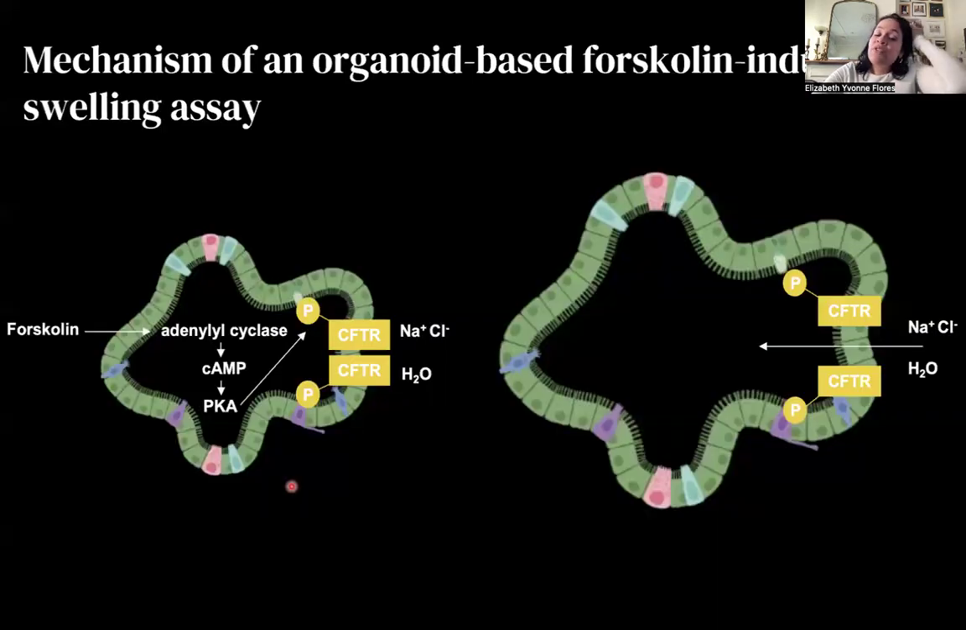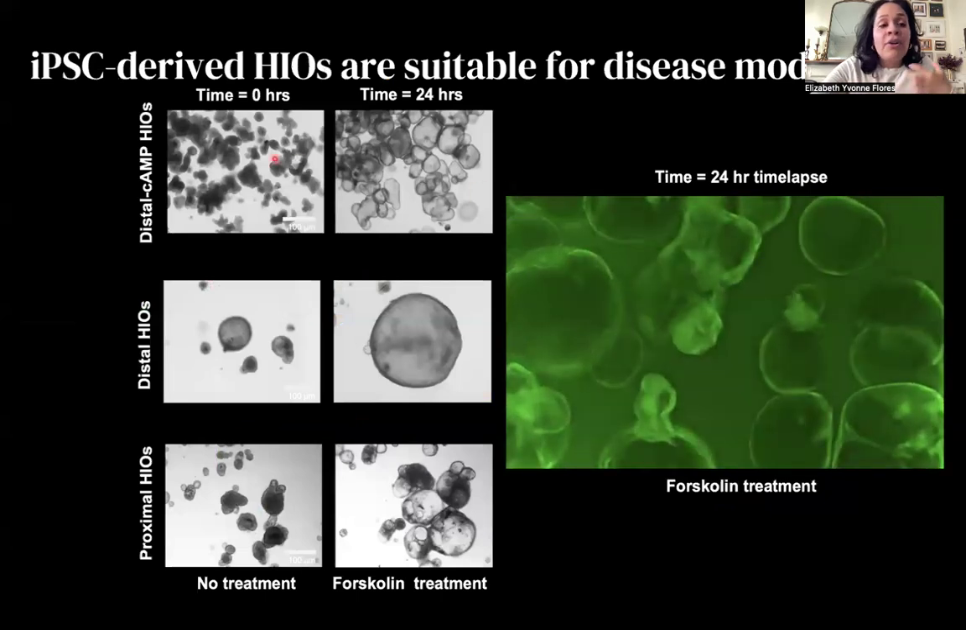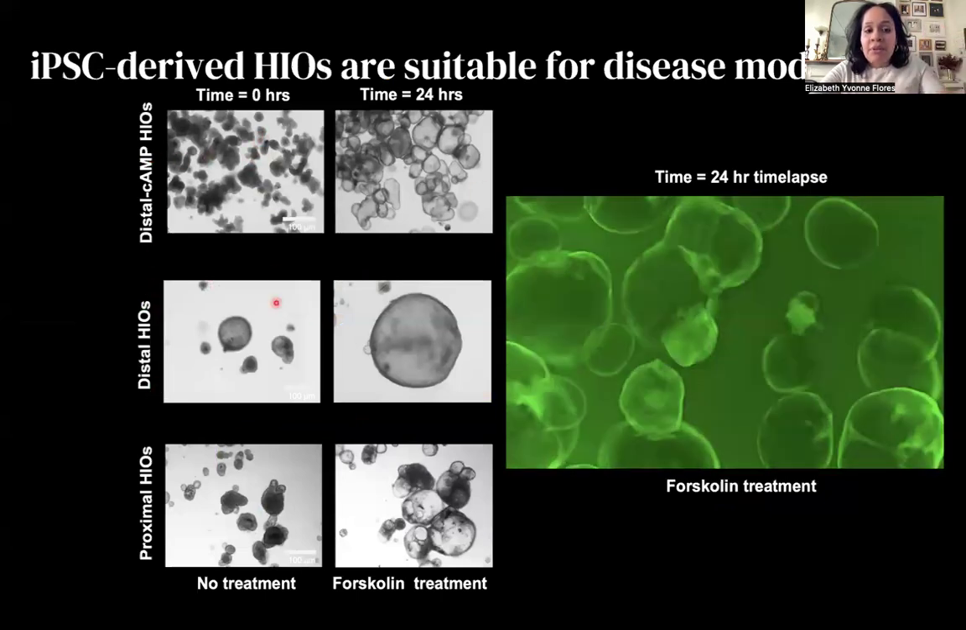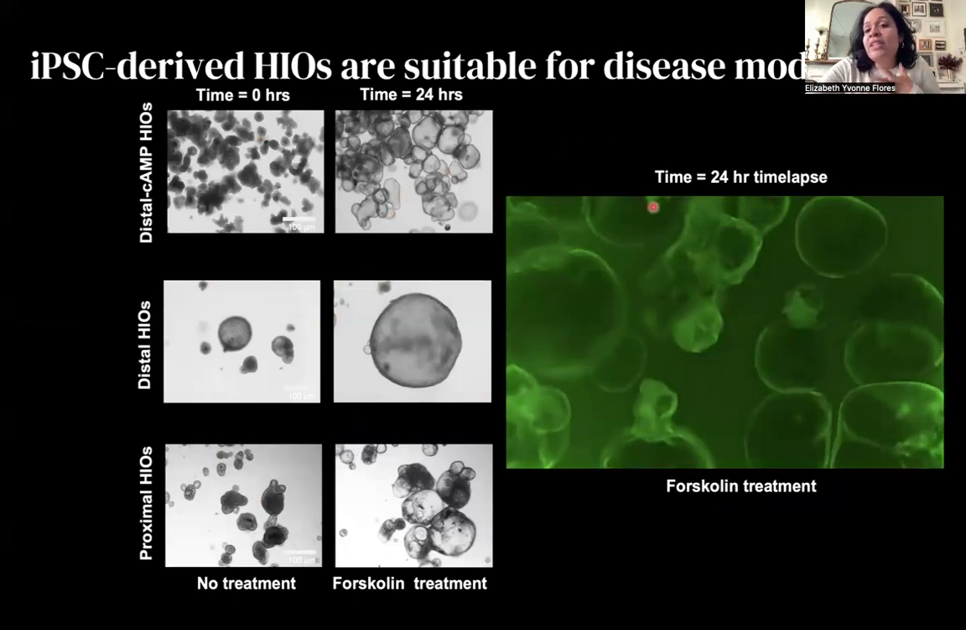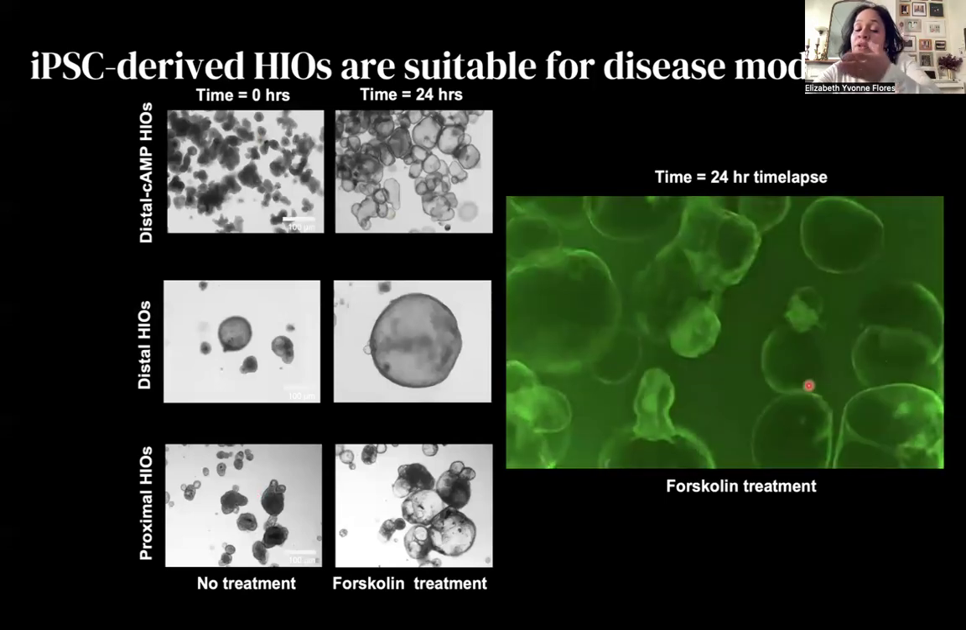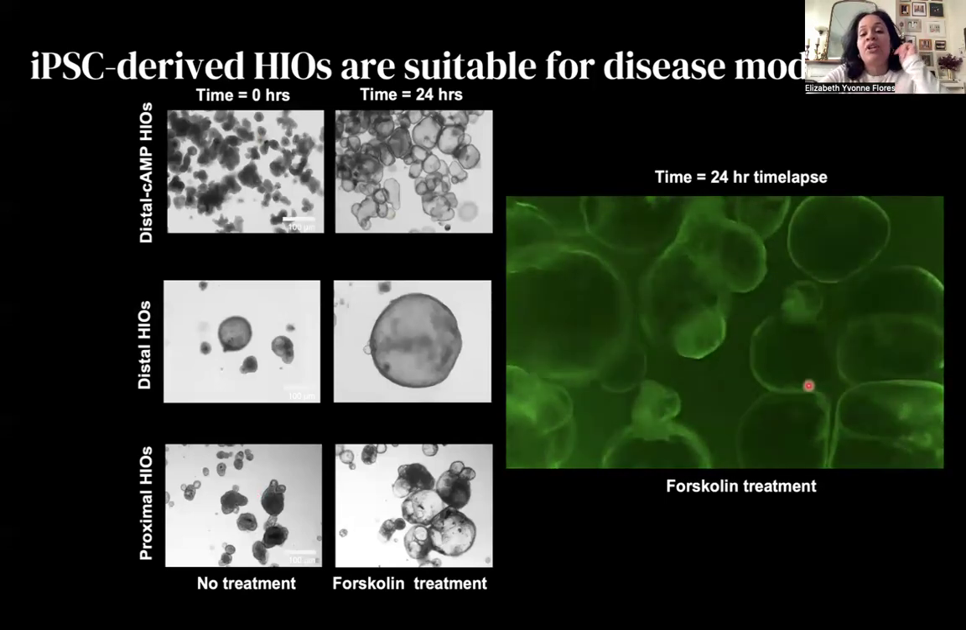Now, if we look at function of these organoids, which is simply 2 things, they either absorb or they secrete, we can use an assay to look at the function of these organoids. We take a compound, that compound activates adenyl cyclase, intracellular cyclic AMP, which activates PKA, phosphorylates the channel, it opens, these ions flush in, and then there's swelling of these organoids. If we look at that in our model, these are our organoid types. Time 0, the organoids look like this. 24 hours later, we can visualize that swelling. Here's a time lapse of the swelling occurring within that 24-hour time period.